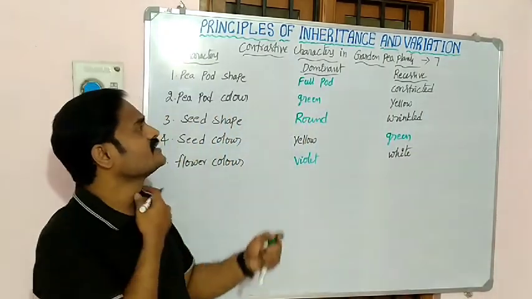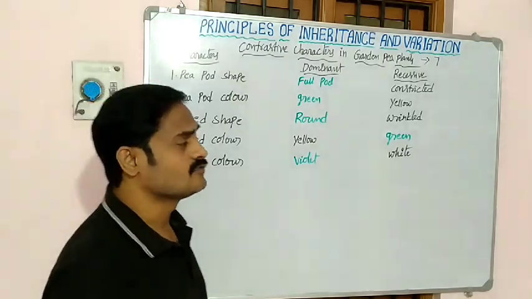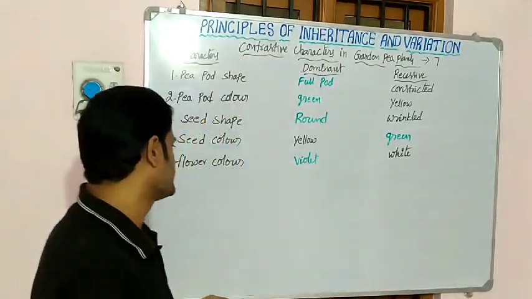Violet is a dominant character and white is a recessive character.